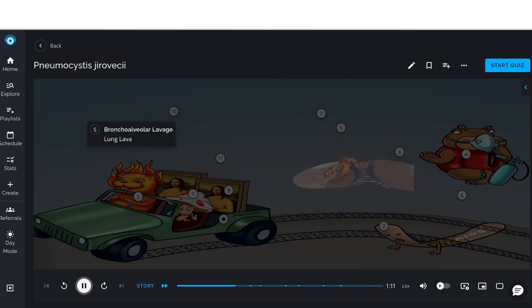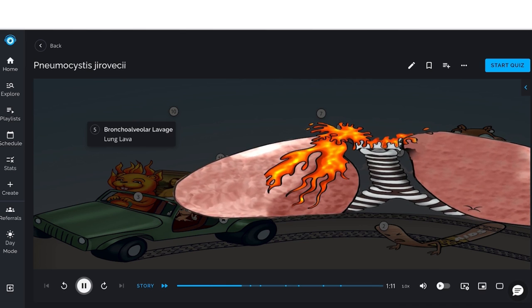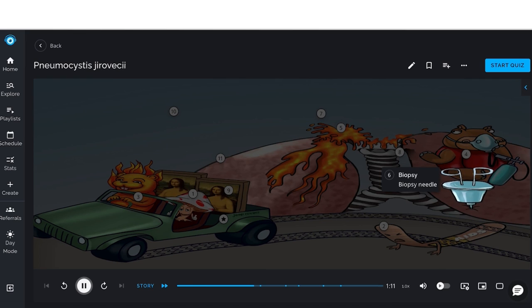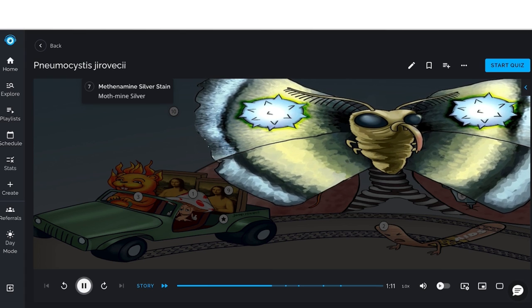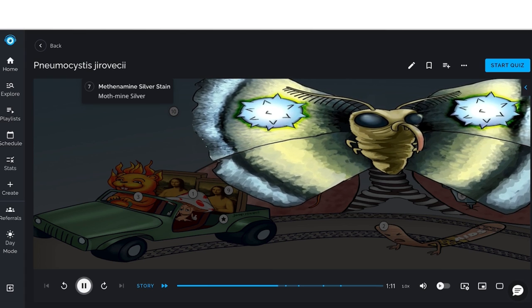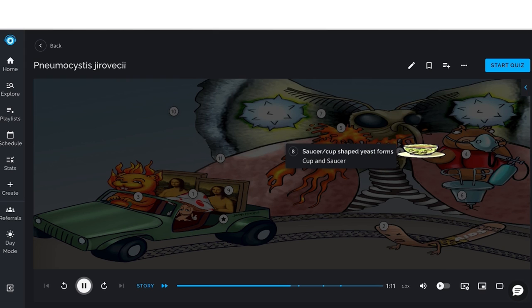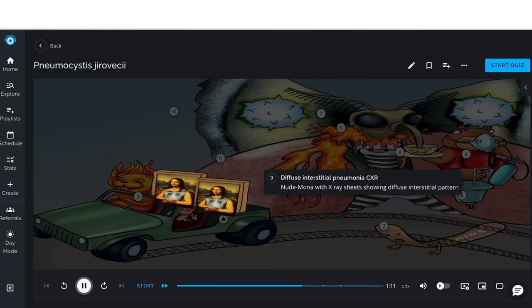The disease can be diagnosed with bronchoalveolar lavage, portrayed by the lung volcano with lava, and biopsy, represented by the biopsy needle. On biopsy, a methenamine silver stain, represented by the moth with silver mine wings, can be used to identify the organism. Saucer and cup-shaped yeast forms are the classic description of the yeast. Patients with Pneumocystis jirovecii commonly display diffuse interstitial pneumonia on chest X-ray, which can also aid in the diagnosis of the disease.